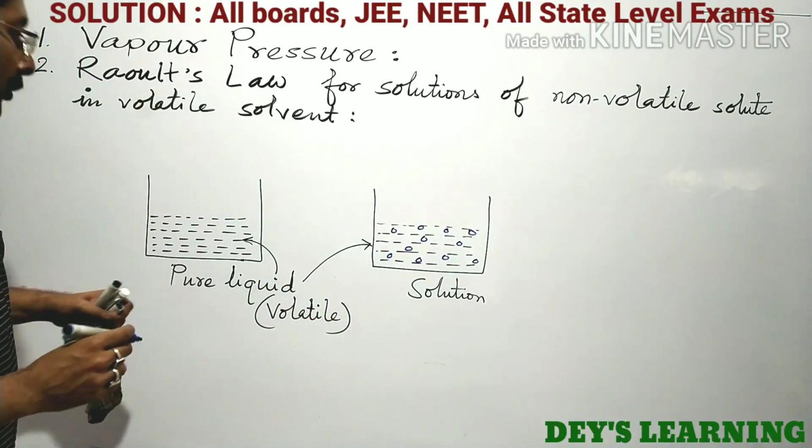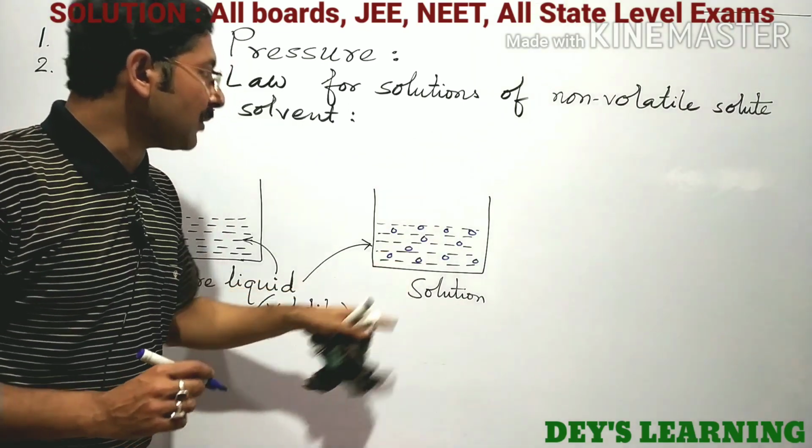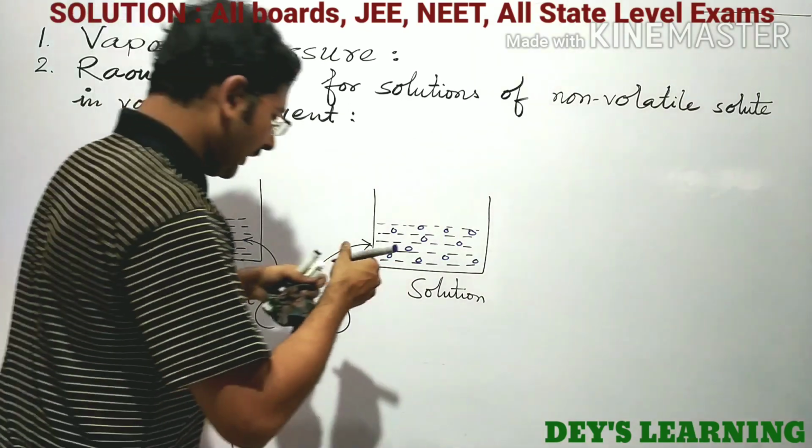Okay, so actually the nature of the solute we can write here.